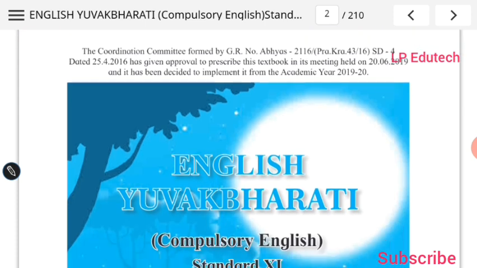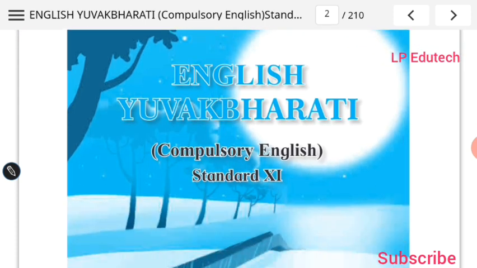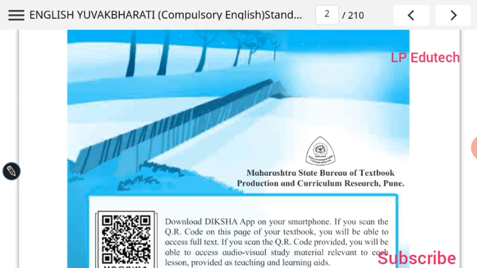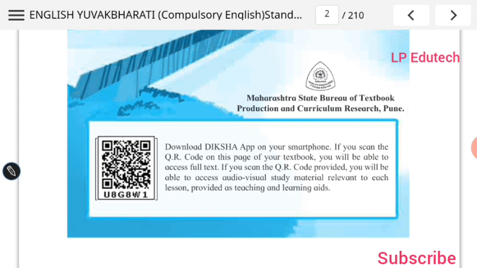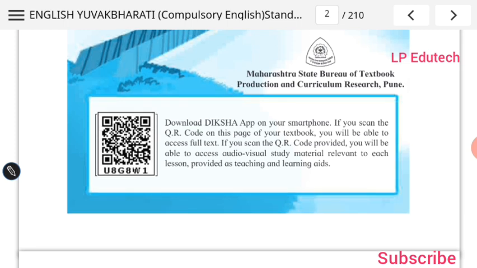And let us turn to the next page. English Yuvak Bharati. It is compulsory English standard 11. This book is produced by the Maharashtra State Bureau of Textbook Production and Curriculum Research, Pune. And one of the amazing features of this book is the use of QR code. Now you are able to see this QR code.